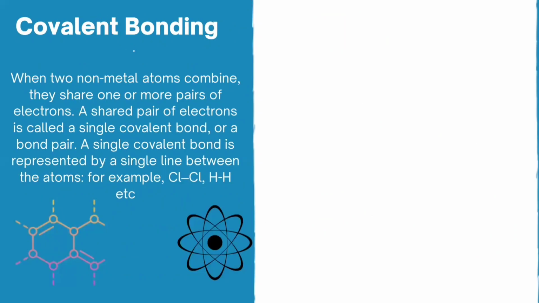The second type of bonding is covalent bonding. So it is formed between two non-metal atoms, and when they combine together, they share the electron pairs. And if only one electron pair is being shared, this is called a single covalent bond. And let's take the example of chlorine, Cl2, and H2.